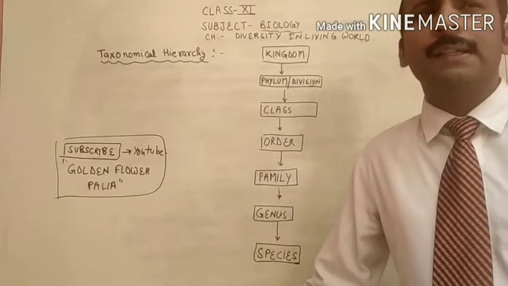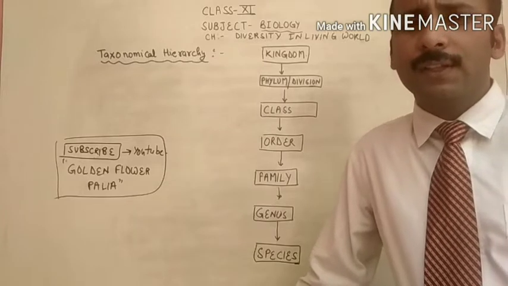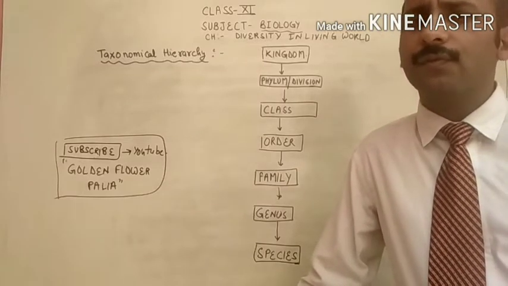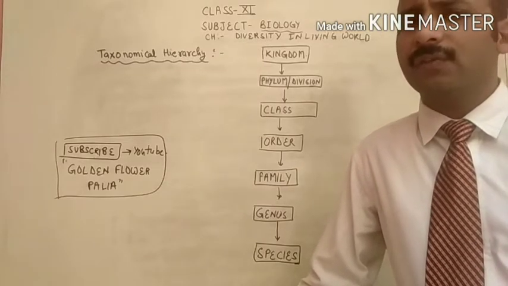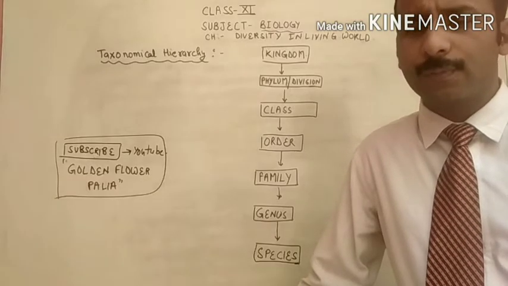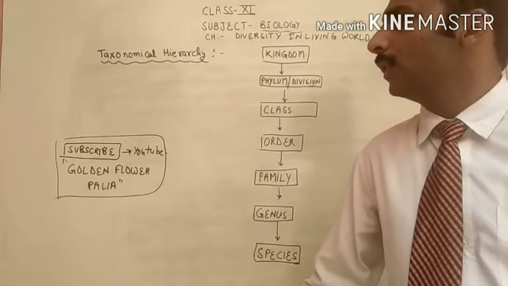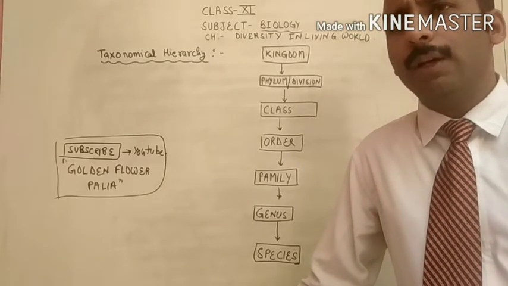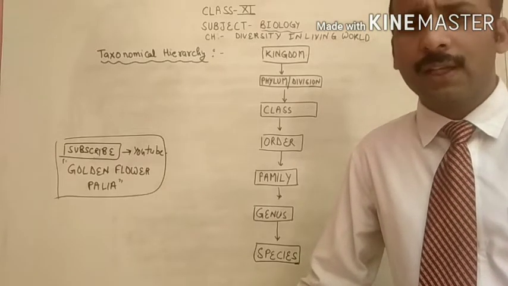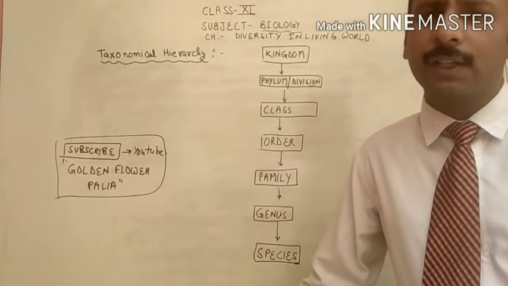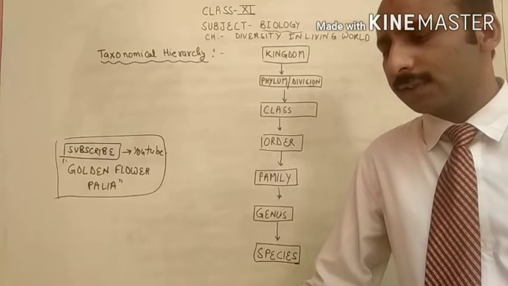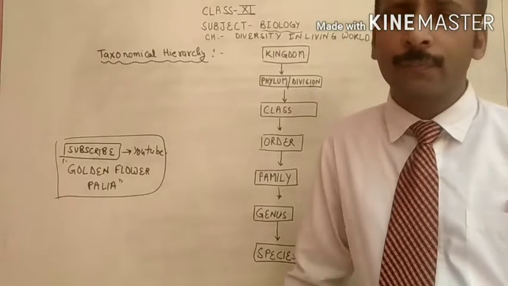For making the study easy, different scientists have given ideas for making classifications, or groups, so that our study becomes easy. In the last video I told you about the different classifications: natural, artificial, and phylogenetic. I also discussed taxonomy.